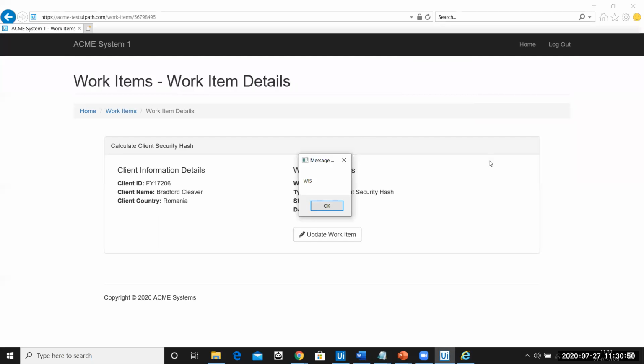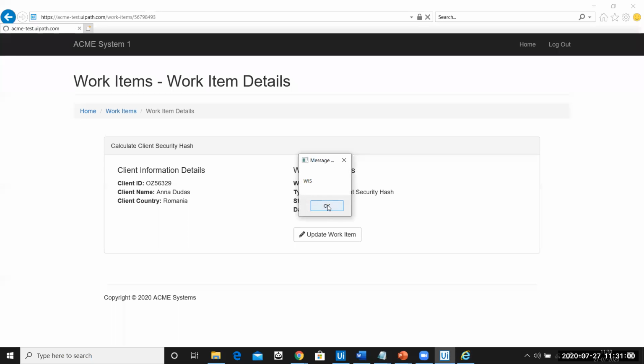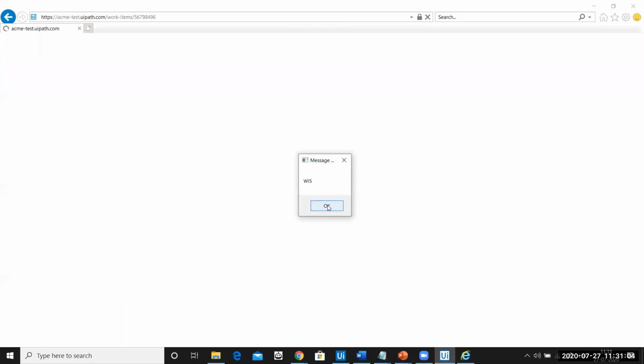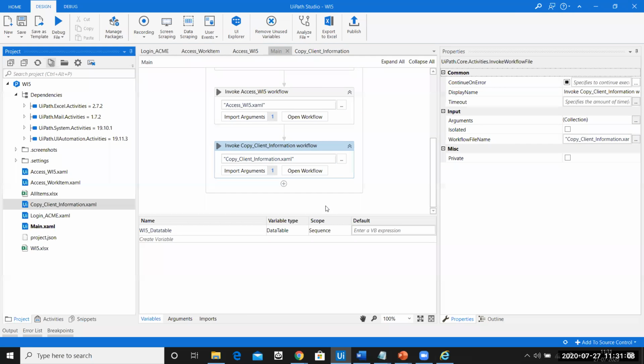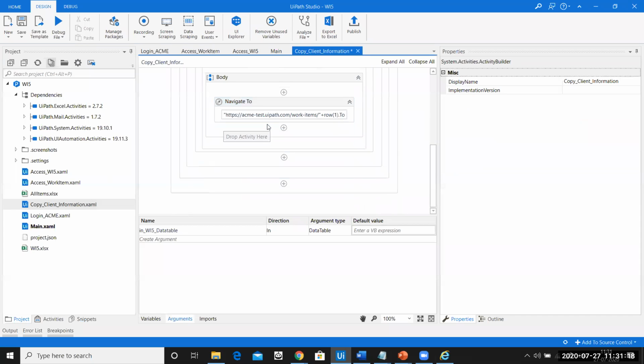So this is the second page. Third, you can see all the names are different here. Fourth, fifth, sixth, seventh, eighth, ninth, 10th, 11, 12, 13, 14, and probably this should be the last, 15th element. So you can see we were able to open up each and every page because we said navigate to, and then we explicitly mentioned a message box here.